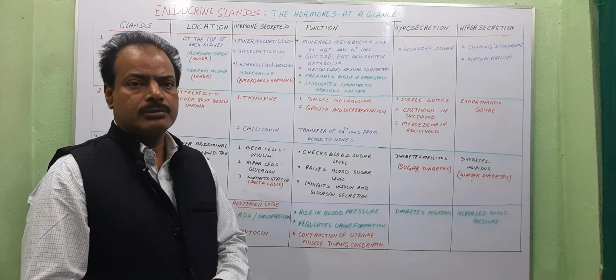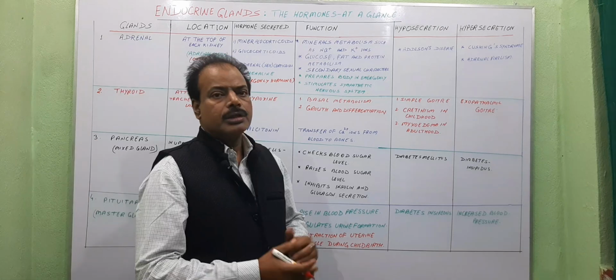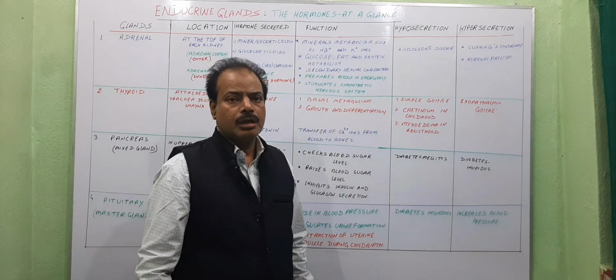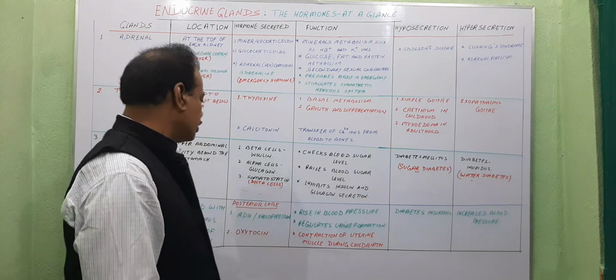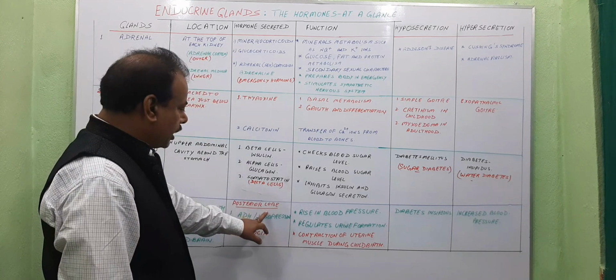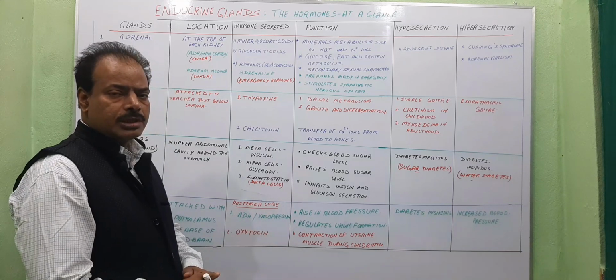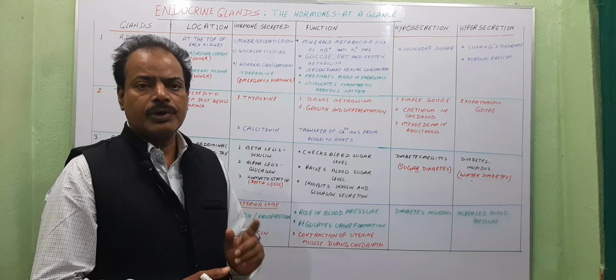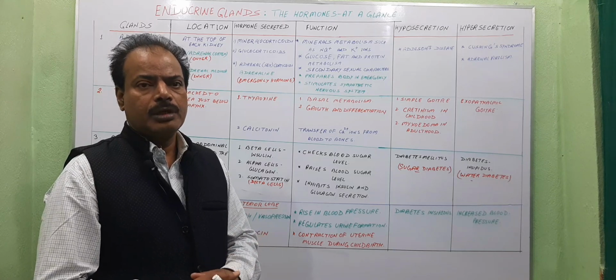It is 0.5 gram in weight, and its size is about a small pea. It is divided into three lobes. These are the anterior lobe, the posterior lobe, and one intermediate lobe.